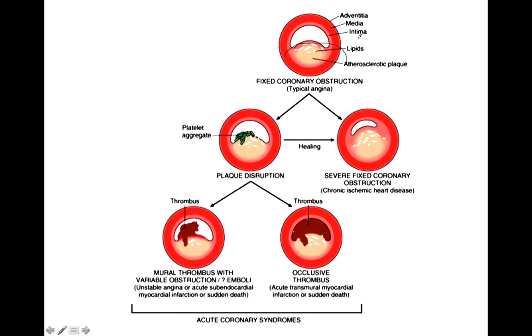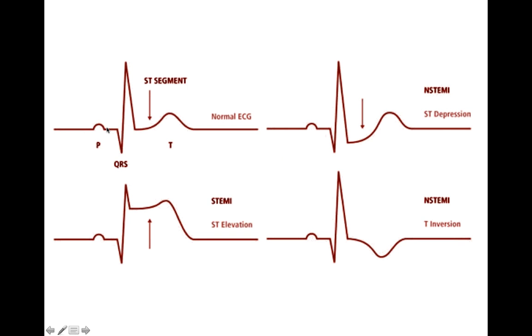It can be GERD, the pain of gastroesophageal reflux disease, or the pain of angina. Sometimes it's very difficult to differentiate between the two clinically. So you don't know what is happening. You suspect coronary artery disease. So the first thing you will do is you will go for EKG. Suppose you did EKG and the EKG is normal. So you suspect coronary artery disease, but the EKG is normal.